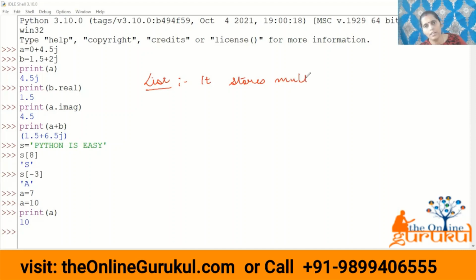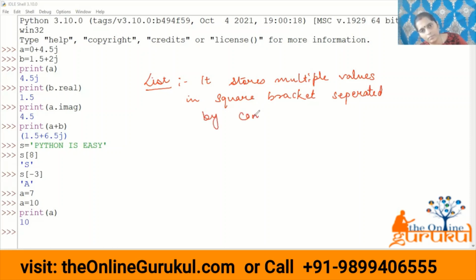It stores multiple values in a square bracket, separated by comma. The first thing is list and the other thing is tuples. I'm just giving you the definition at the same time, then I will discuss it separately.